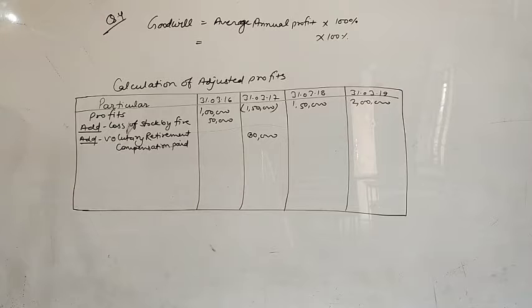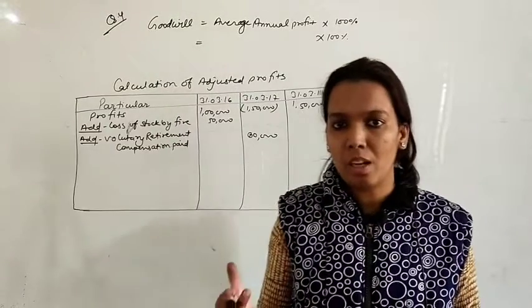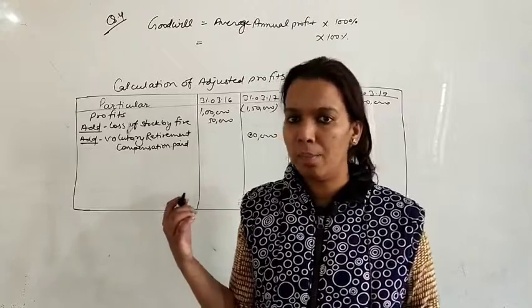First one, during the year ended 31st March 2017, a machine got destroyed in an accident and 60,000 rupees was written off as loss in the profit and loss account. You can term this point also as an abnormal loss because it was destroyed in an accident. But this was written off as loss in the P&L account, which means your P&L account profits decreased, so we have to add it back to equalize our profits.